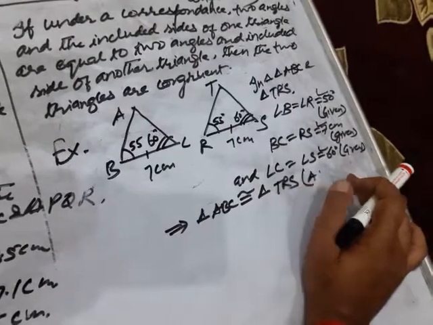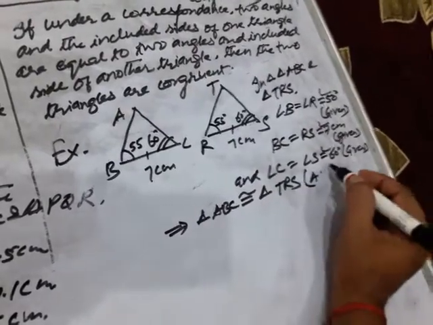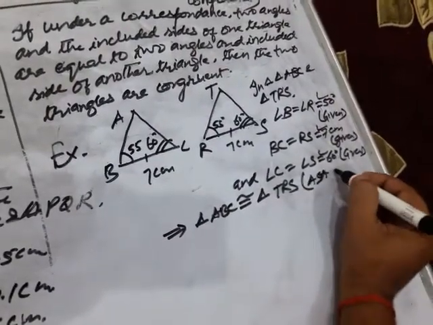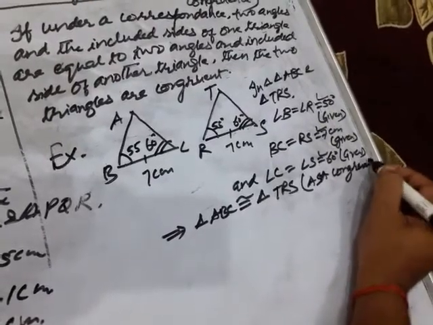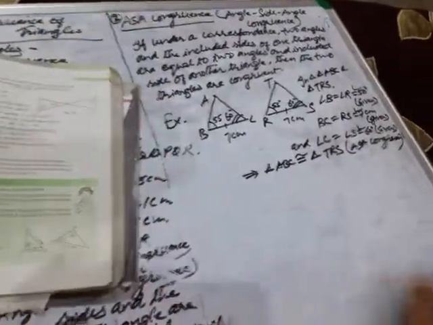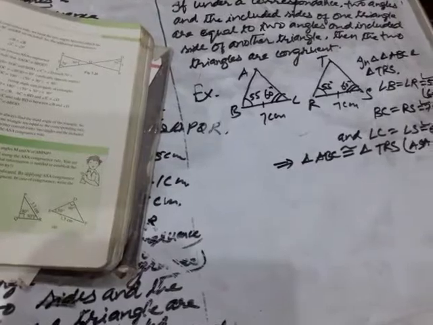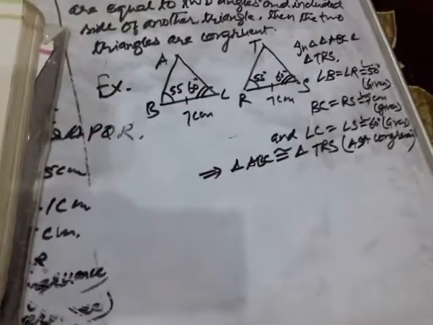Then we say that triangle ABC is congruent to triangle TRS by ASA congruence. Clear? Children, this is a simple example. Here things are given directly, so it is easy. But in a question it may not be directly given. You will have to search for the situation hidden in the question.